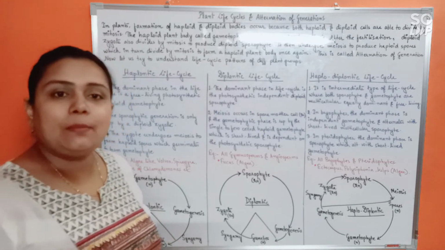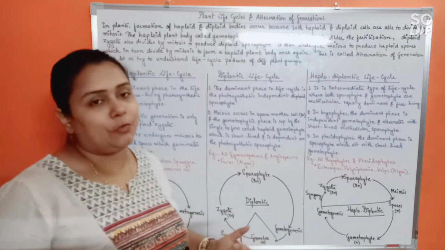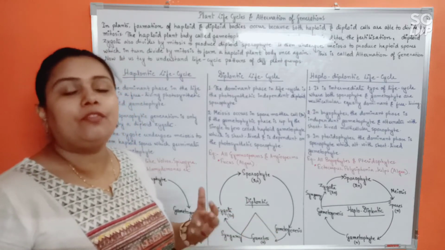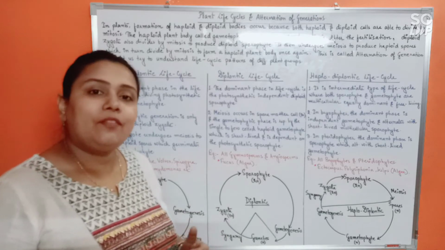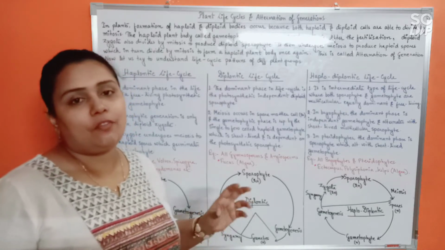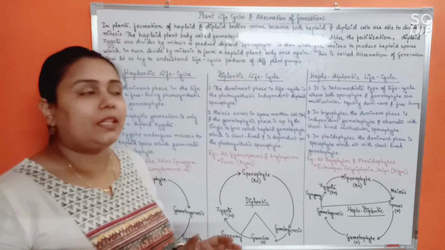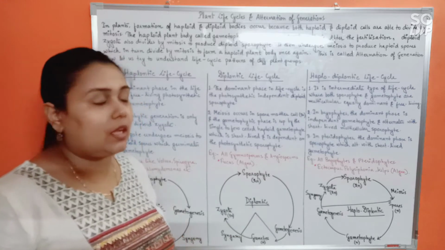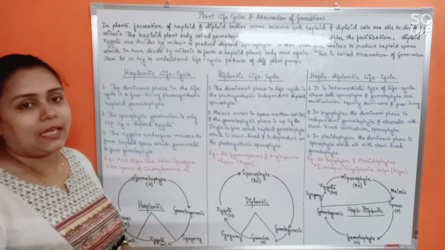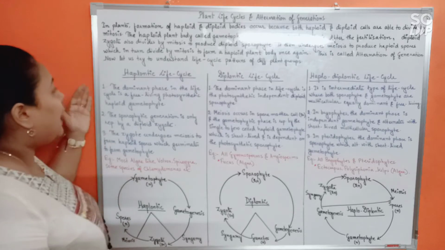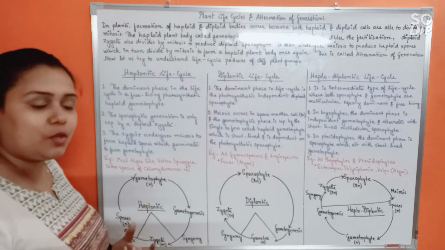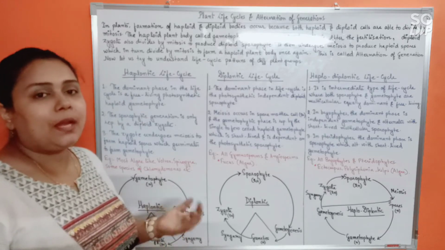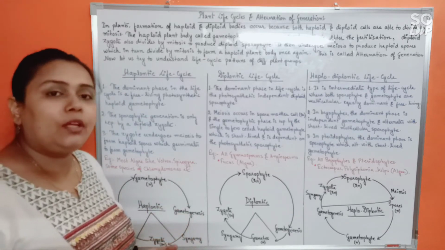So we have discussed 5 types of plant groups here: algae, bryophyte, pteridophyte, gymnosperm and angiosperm. And all the different types of plants, they show different patterns of life cycle. We have discussed all of them under each and every topic individually, but here in unison, we are going to discuss the life cycle pattern. So let us start with haplontic life cycle. So see, the haplontic life cycle itself suggests that here the main phase is haploid. Main plant body is gametophytic or haploid plant body.